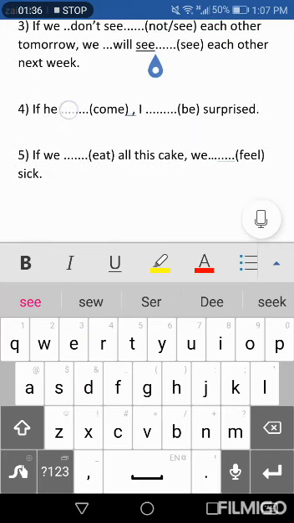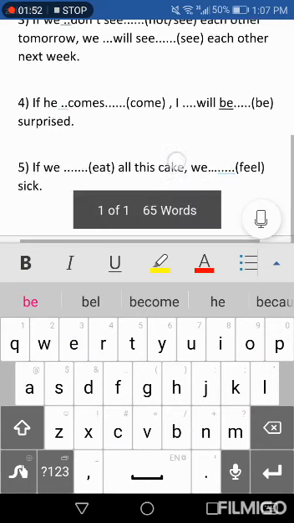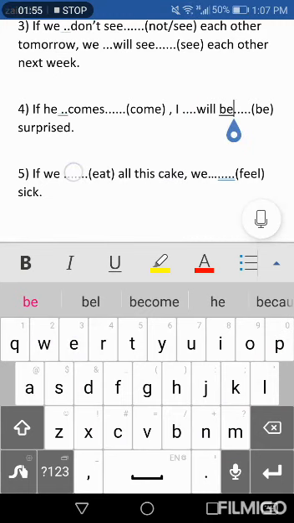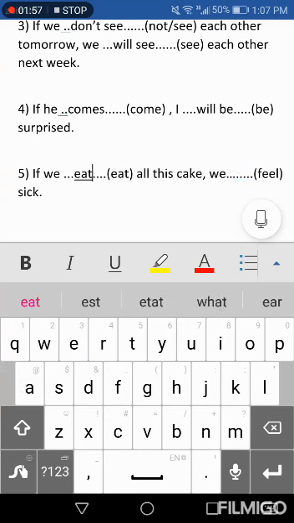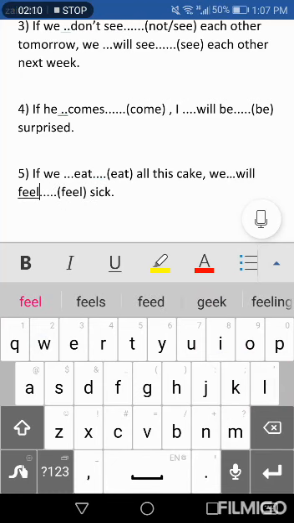Four: If he come, I be surprised. If he comes, with s because the subject is he. If he comes, I will plus infinitive verb, I will be surprised. Five: If we eat, without s because the subject is we. If we eat all this cake, we feel sick, will plus infinitive verb. We will feel sick.